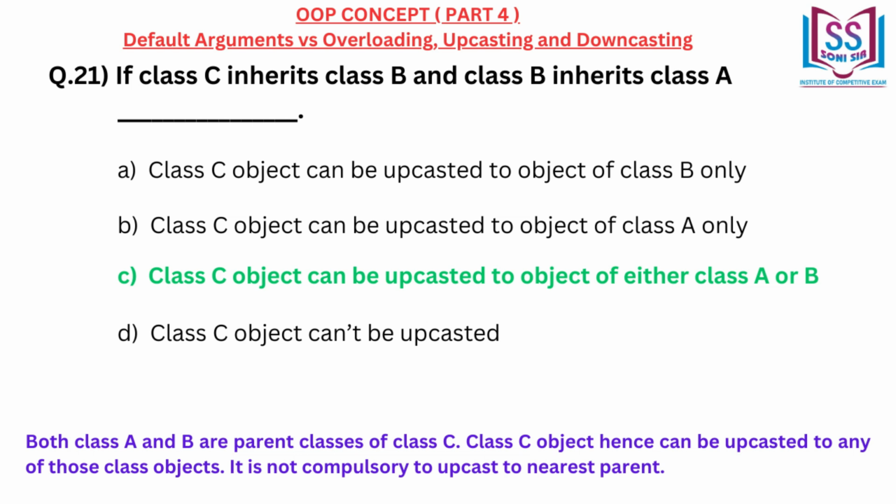Both class A and B are parent classes of class C. Class C object hence can be upcast to any of those class objects. It is not compulsory to upcast to nearest parent.